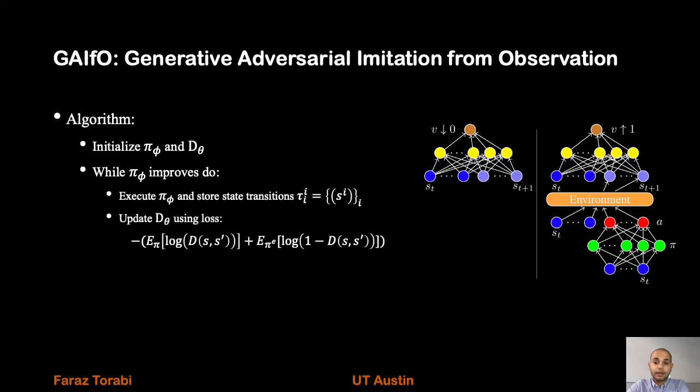And then feed the state transitions of both the imitator and the demonstrator to the discriminator and train the discriminator with the provided loss here. And then use the discriminator as the cost function and train the policy using reinforcement learning algorithms like trust region policy optimization. And the process is repeated until the performance of pi converges.